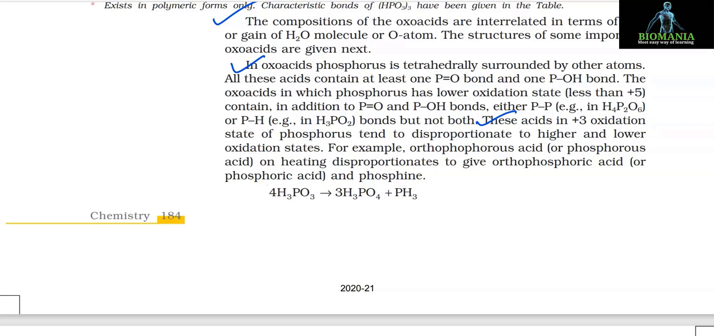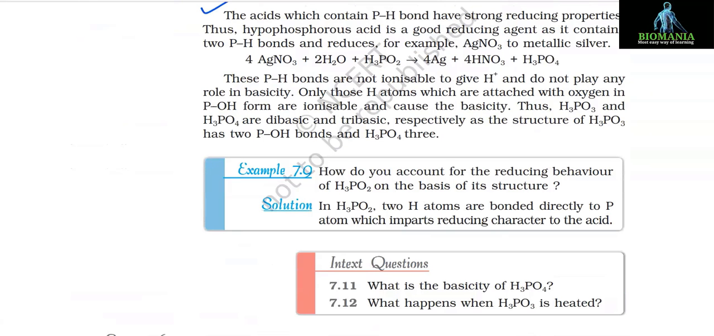These acids in +3 oxidation state, for example orthophosphorous acid or phosphorous acid, on heating disproportionate to give orthophosphoric acid or phosphoric acid and phosphine, and the reaction is 4H3PO3 gives 3H3PO4 + PH3. The acids which contain P-H bond have strong reducing properties. Thus, hypophosphorous acid is a good reducing agent as it contains two P-H bonds and reduces, for example, AgNO3 to metallic silver. 4AgNO3 + 2H2O + H3PO2 gives 4Ag + 4HNO3 + H3PO4.